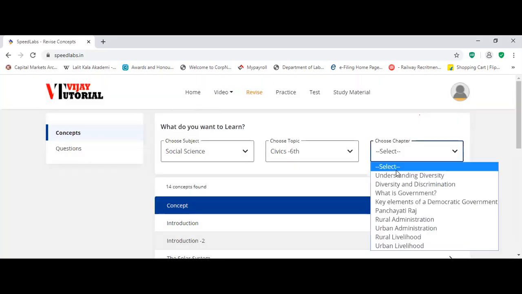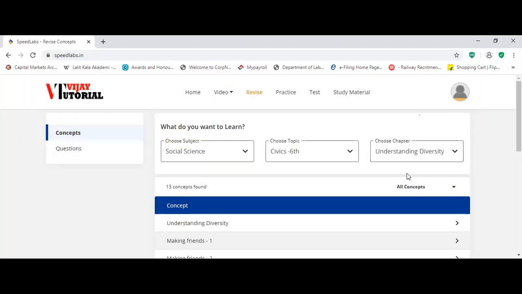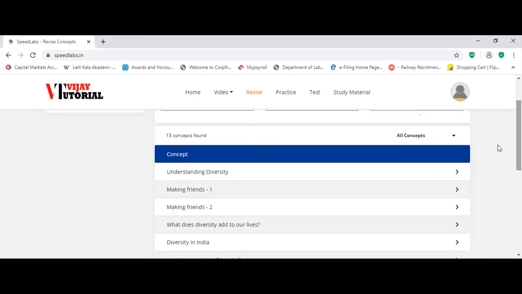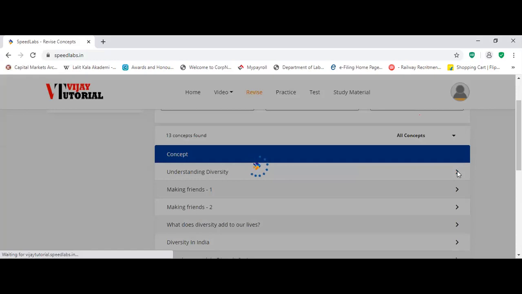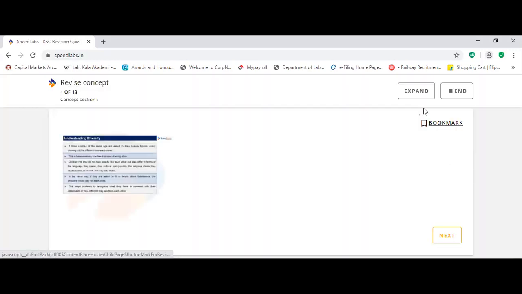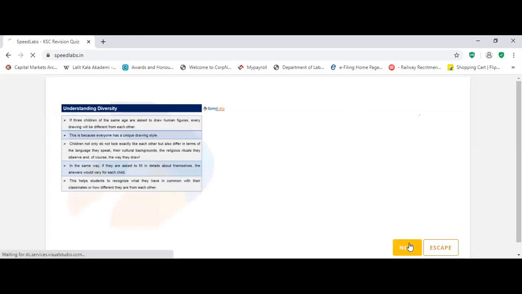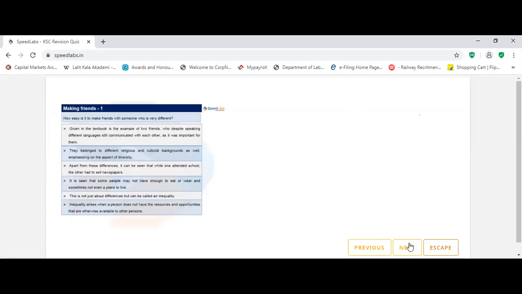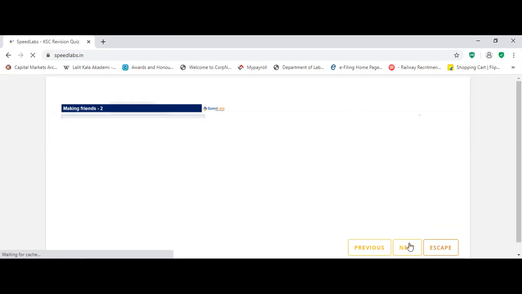Similarly, you can see other things also, like Civics. You can select the subject chapters. These are the chapters. Suppose Understanding Diversity: here 13 concepts are there. Same thing, you can see the concepts here. You can expand here also, and zoom also. These are the concepts of that chapter.